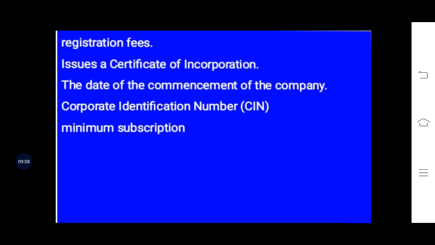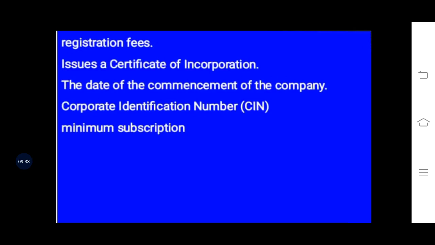If it is a public company, they can issue shares to the public, and if it is a private company, they can issue shares to its limited members or to any particular institution according to the rules of the Memorandum of Association and Articles of Association.